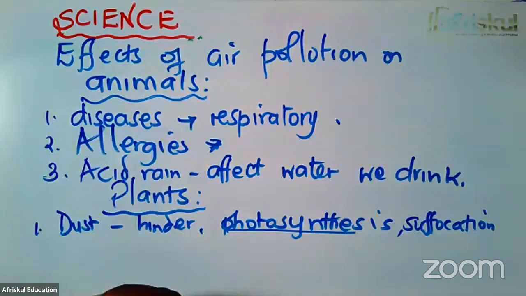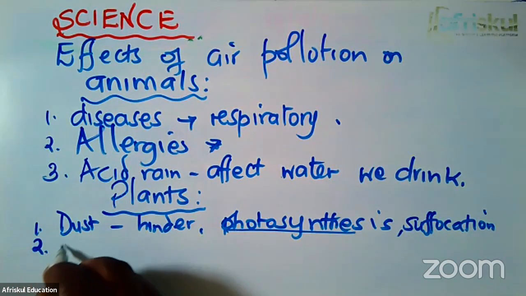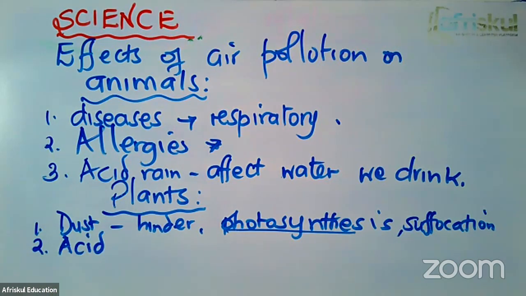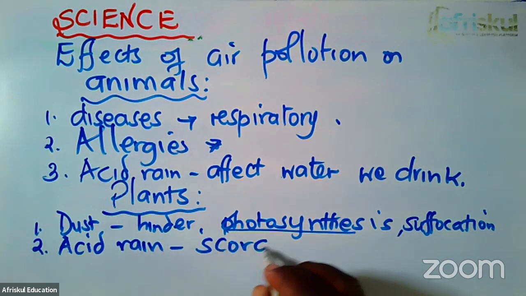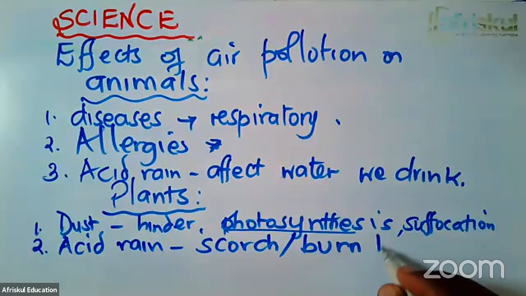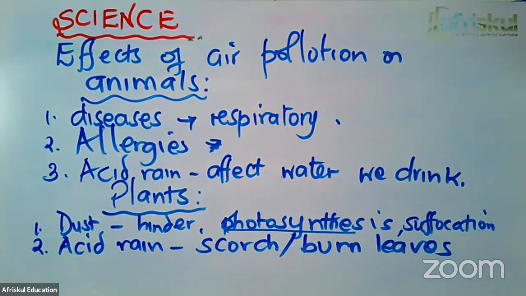The other effect is of acid rain. The acid rain that is caused by sulfur dioxide and carbon dioxide, the acid rain may scorch or burn the leaves of plants. Acid rain will scorch or burn the leaves of plants. This, in return, makes productivity of the plant low. Because if the leaves are burnt, that means that photosynthesis will not take place as usual, and that means that the plant production will be very low.